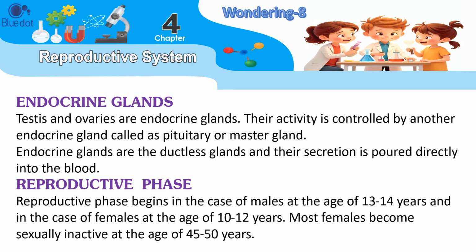Endocrine glands. Testes and ovaries are endocrine glands. Their activity is controlled by another endocrine gland called the pituitary or master gland. Endocrine glands are the ductless glands and their secretion is poured directly into the blood. Reproductive phase begins in the case of males at the age of 13 to 14 years and in the case of females at the age of 10 to 12 years. Most females become sexually inactive at the age of 45 to 50 years.